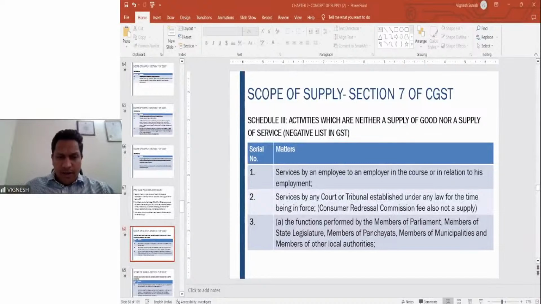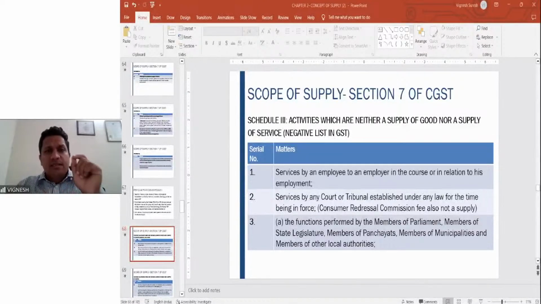Yes, the question: in case 50% is received before completion and the rest 50% after completion, will GST be applicable on 100% consideration or on 50% consideration? Very, very interesting doubt. This doubt is asked by everyone, practically. The moment you start receiving any consideration before the completion certificate, the entire thing is taxable. That is why the word entire is given in that. That is why I told you when we discussed also, the word entire here is very, very crucial.